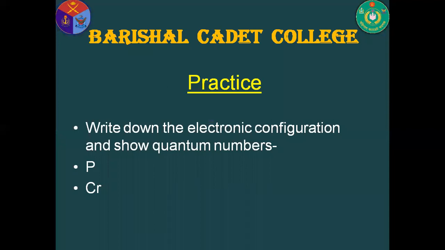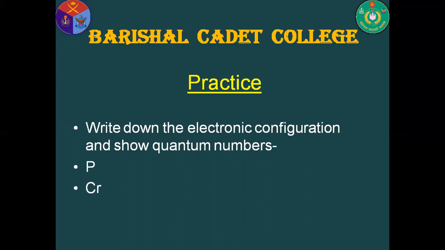Here, the electronic configuration of phosphorus and chromium: phosphorus 15, chromium 24. The 15 electrons are divided in different orbitals and suborbitals. This is chromium 24. It shows an exceptional electronic configuration. It contains d orbital, 3d5, and 4s1. This is half filled. In the case of phosphorus, these 15 electrons are divided in this way: 1s2, 2s2, 2p6, 3s2, 3p3.